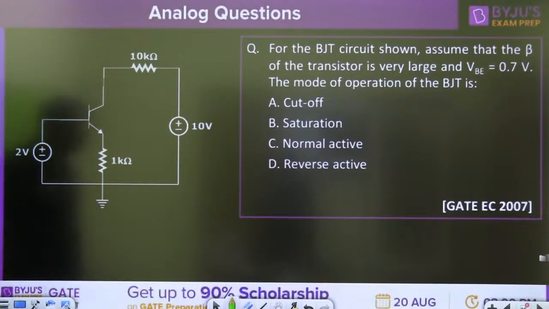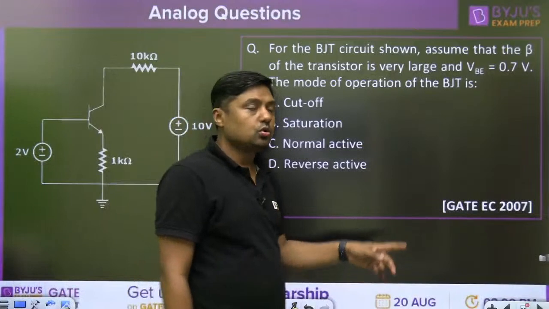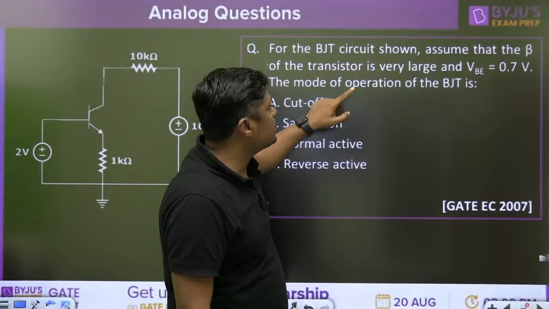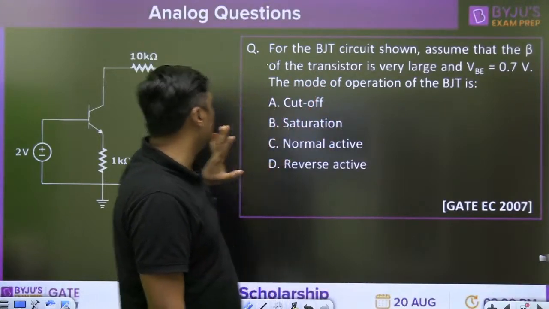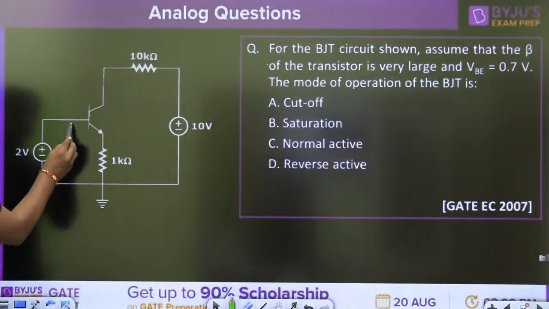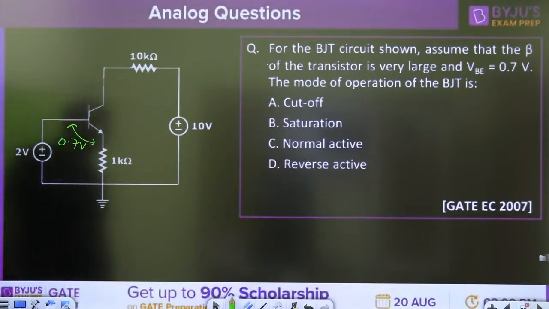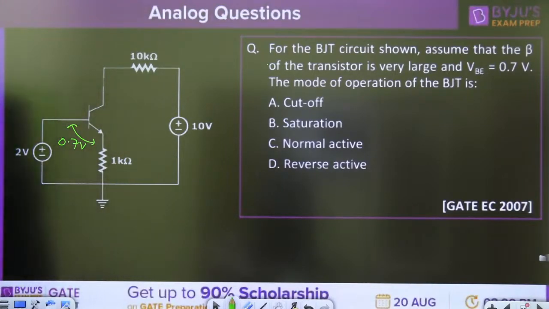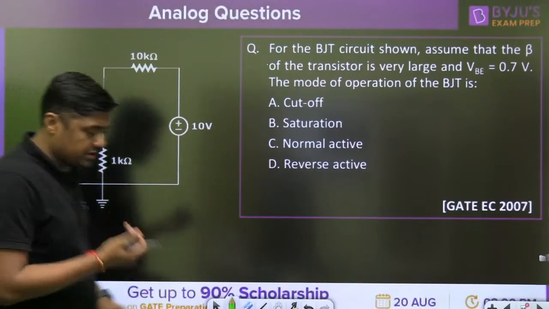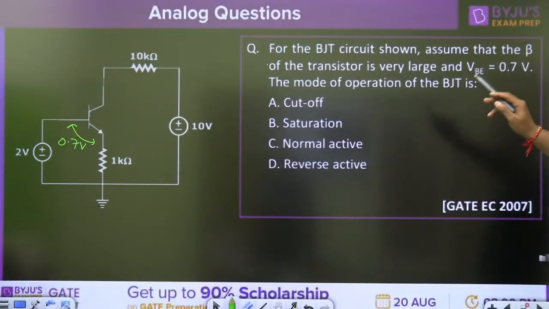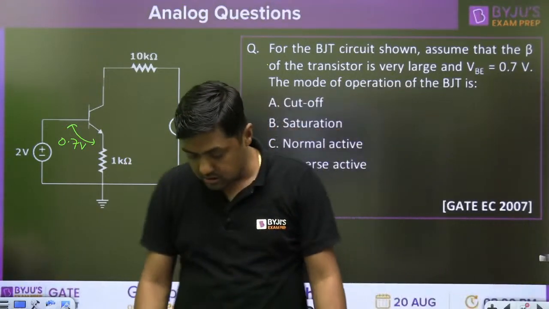This is a question in GATE EC 2007. For the BJT circuit shown, assume that the beta of the transistor is very large and VBE is 0.7 volt. This is the 0.7. And the mode of the operation of the BJT is cutoff, saturation, normal active, reverse active. There are 4 modes. Check the transistor and give me the answer, that particular transistor is in which mode of operation. Yes, please.